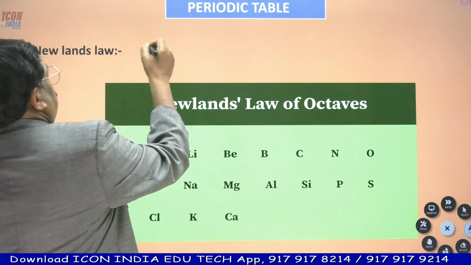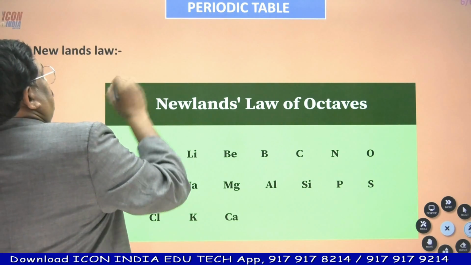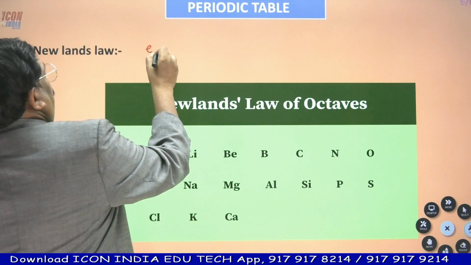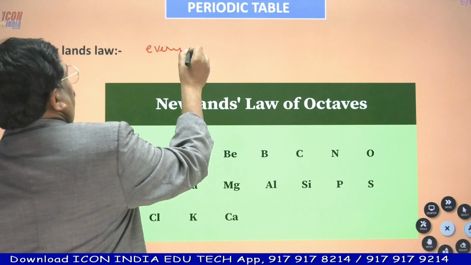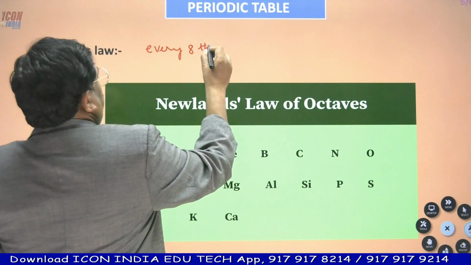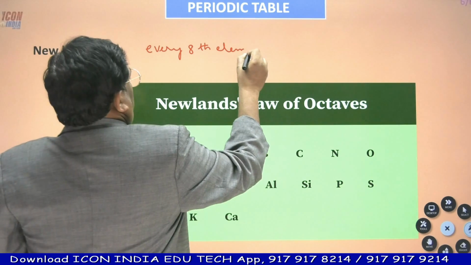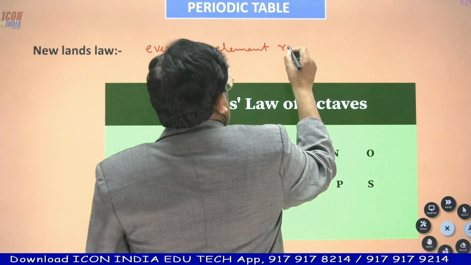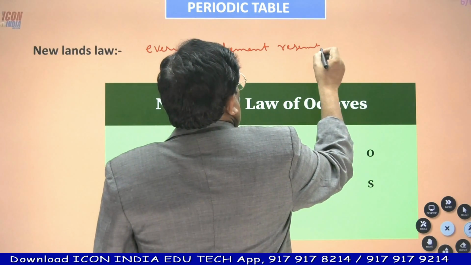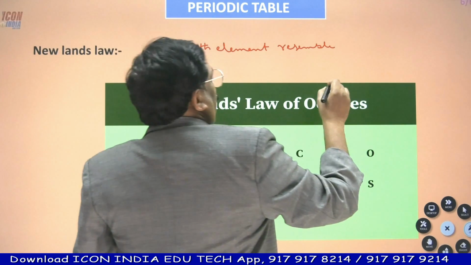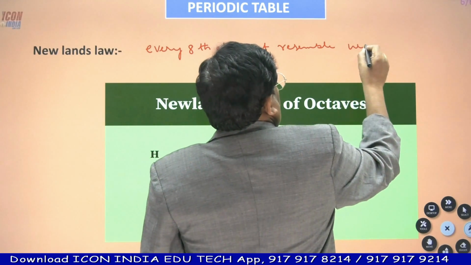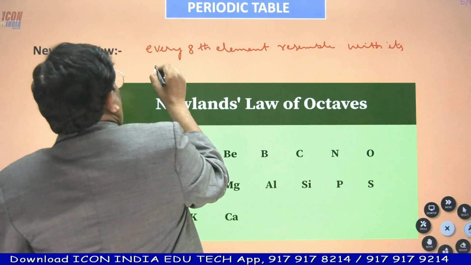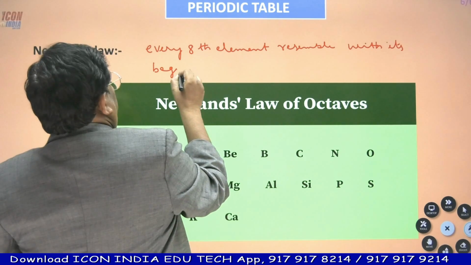Newland says when elements are arranged in the increasing order of their atomic weight, every eighth element resembles its beginning element in properties.